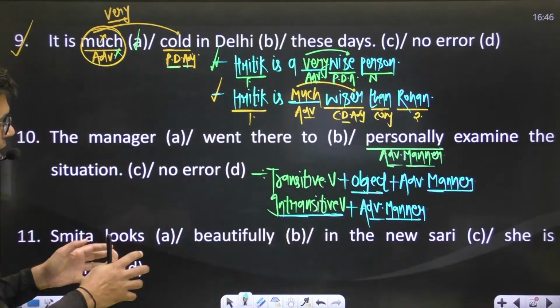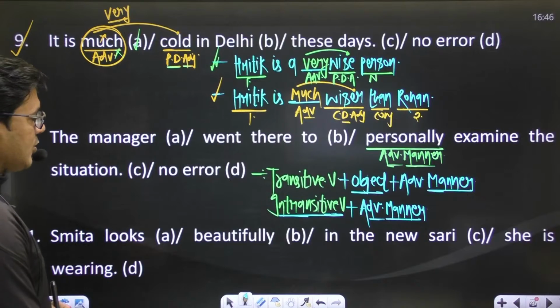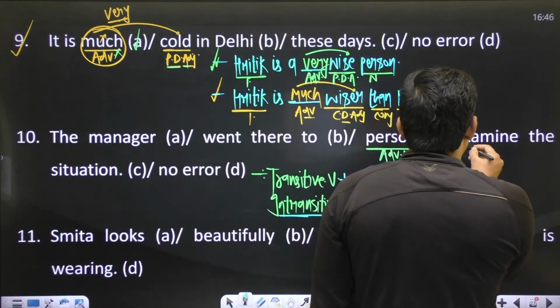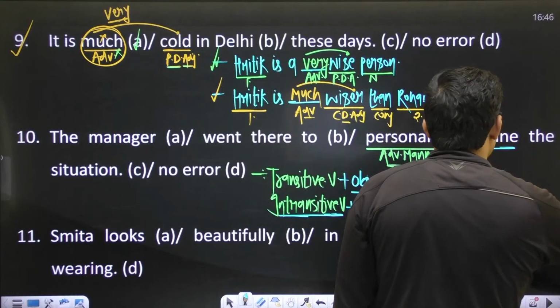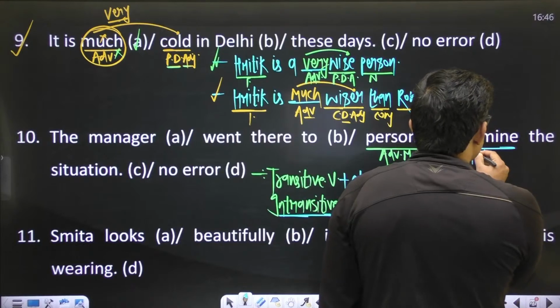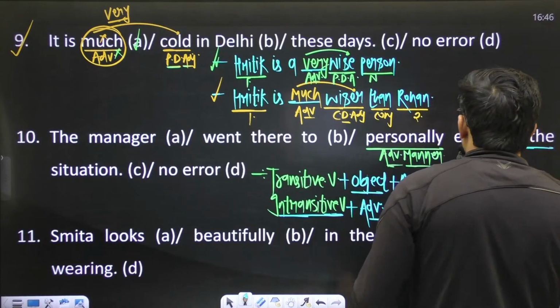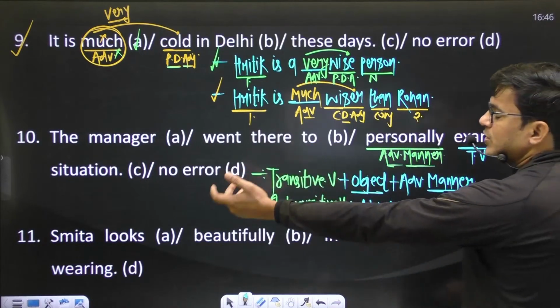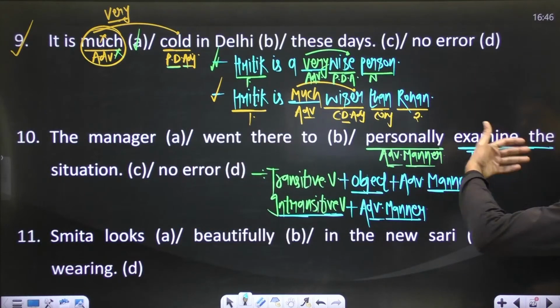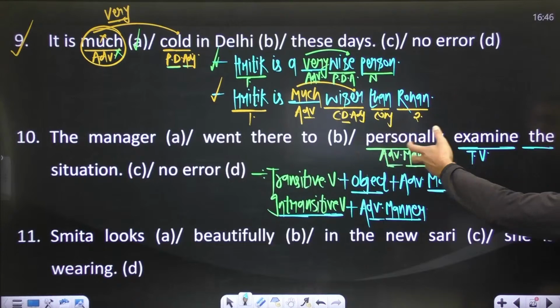So you have to focus on this particular thing. Here, in to personally examine, examine is the verb, and this is a transitive verb. How is it transitive?